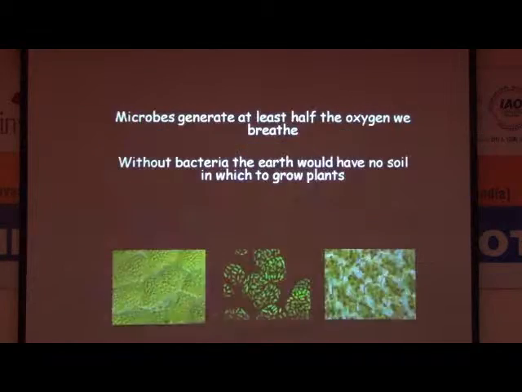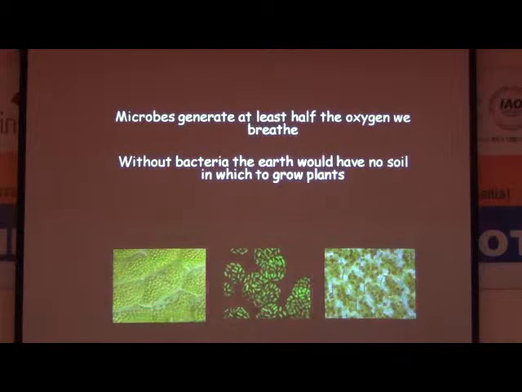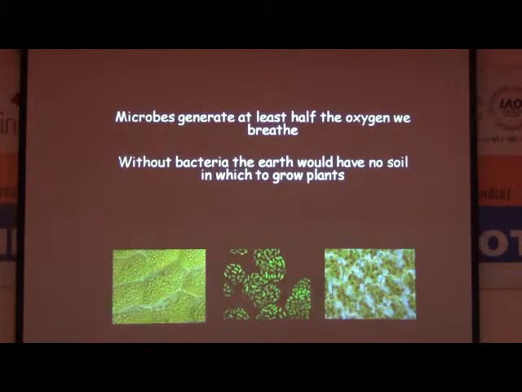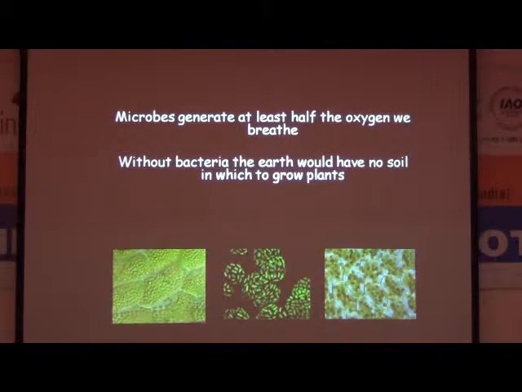Next. Microbes generate at least half of the oxygen we breathe. If there were no microbes, what would happen? We might be sitting with oxygen cylinders, but to fill oxygen in the cylinders, oxygen is needed from somewhere. Fine. Without bacteria, the earth would have no soil in which organisms grow, because we know that soil synthesis is indirectly due to microbial activity, isn't it?